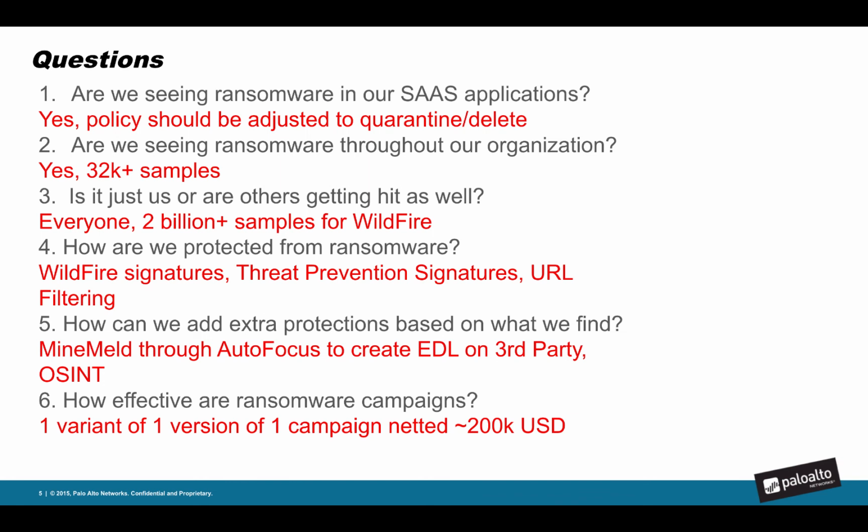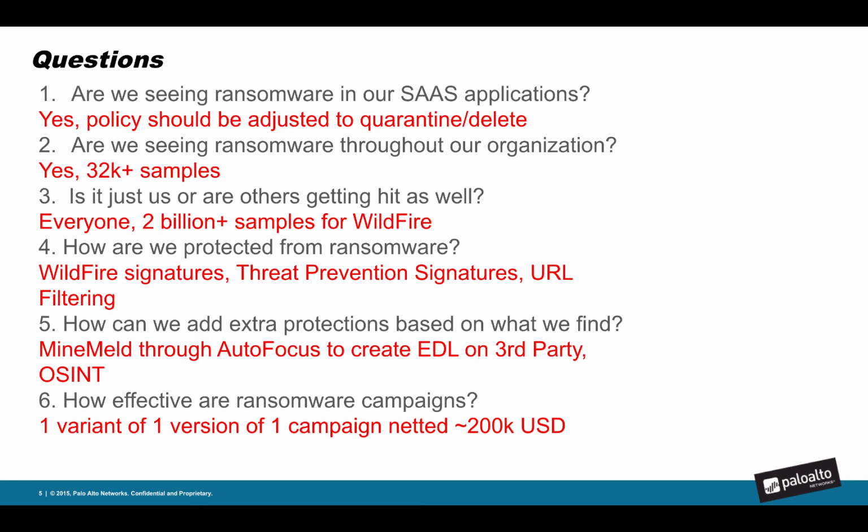How are we protected from ransomware? Well, we've got Wildfire signatures, threat prevention signatures, and URL filtering automatically being pushed down as we see these coming through Wildfire. Number 5, how can we add protections based on what we find? Well, through MindMeld with AutoFocus, we can create EDLs or external dynamic lists based on the third-party threat intelligence feeds, the open source intelligence feeds, that's OSINT, or AutoFocus indicators themselves.